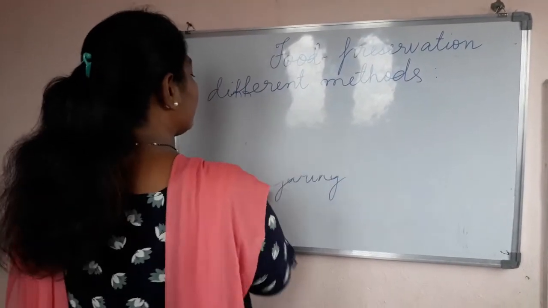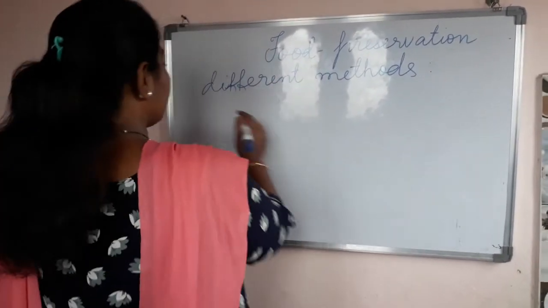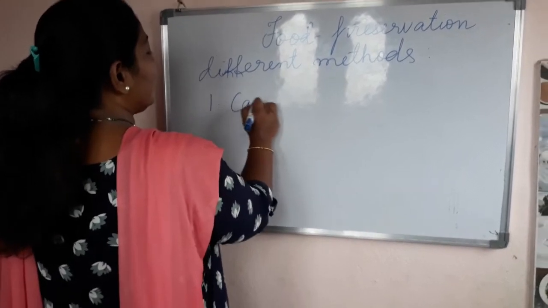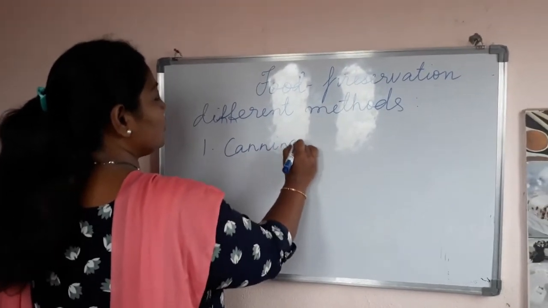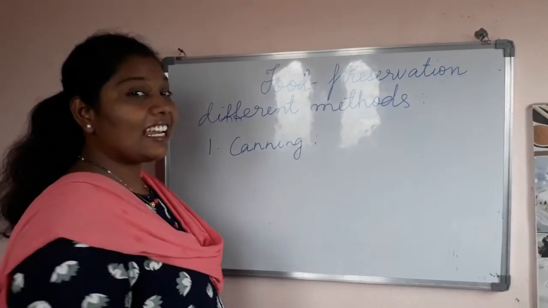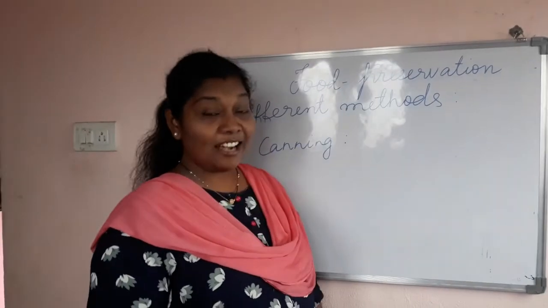What is the first one, children? What is the technique? The first one is canning. What is it, children? Canning. Have you ever seen canned foods?